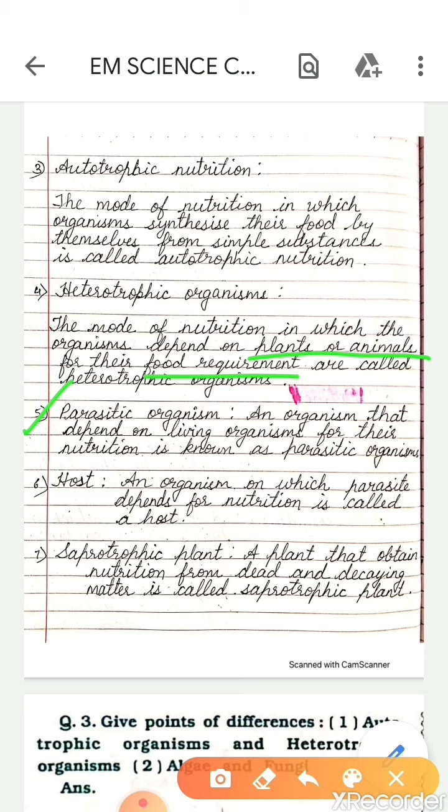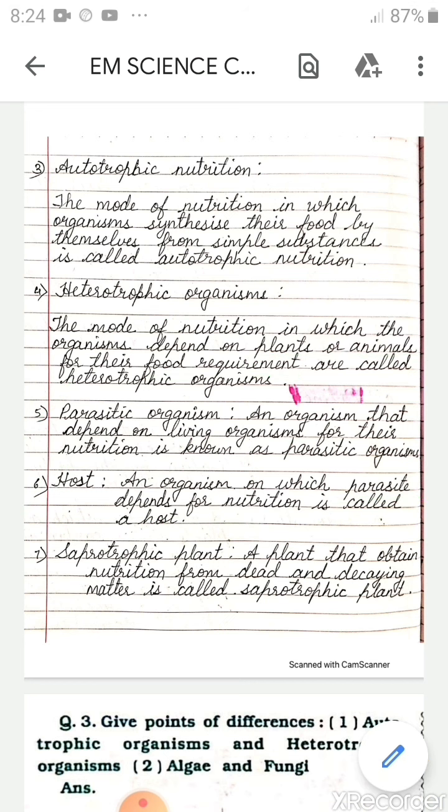Question number 5. Parasitic organism. An organism that depends on a living organism for its nutrition is known as a parasitic organism. It depends on the plant on which it grows. It is known as the host. So what is a host? An organism on which a parasite depends for nutrition is called a host.